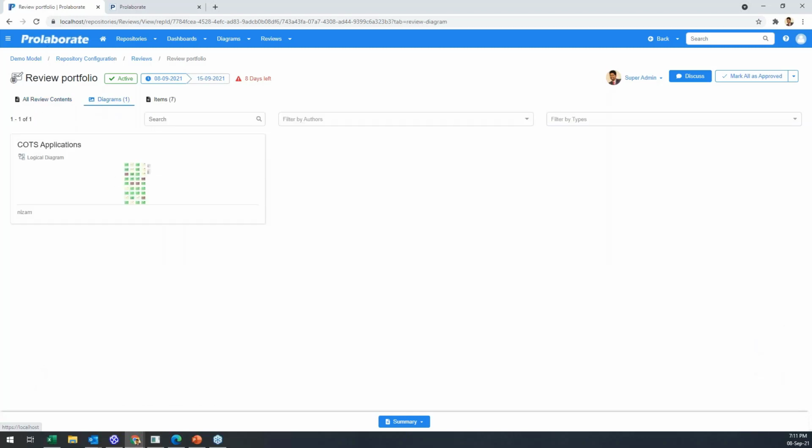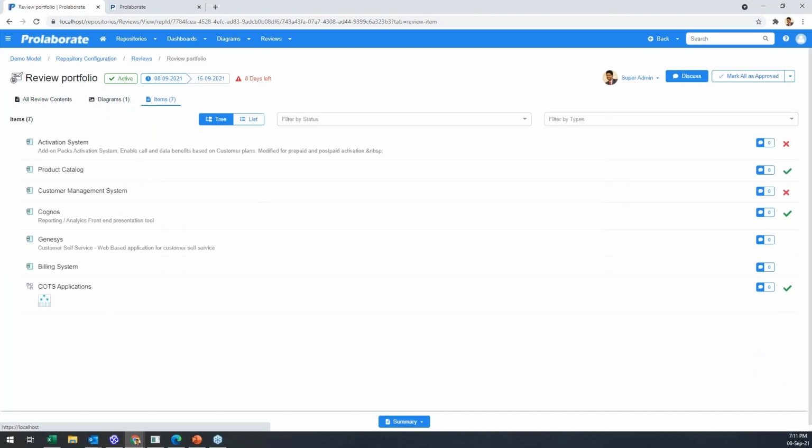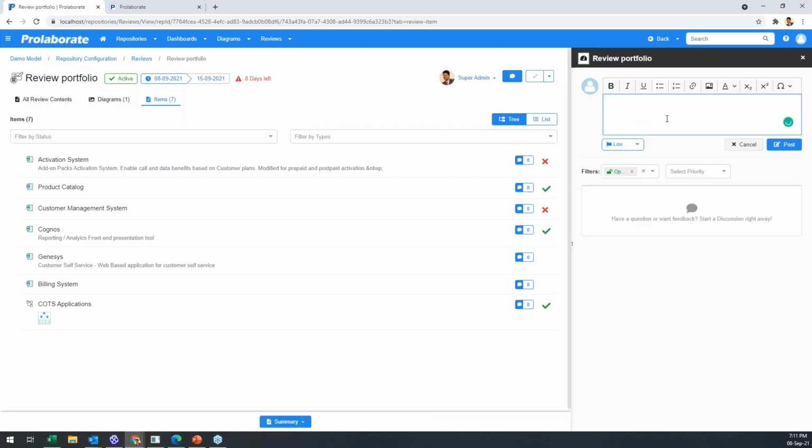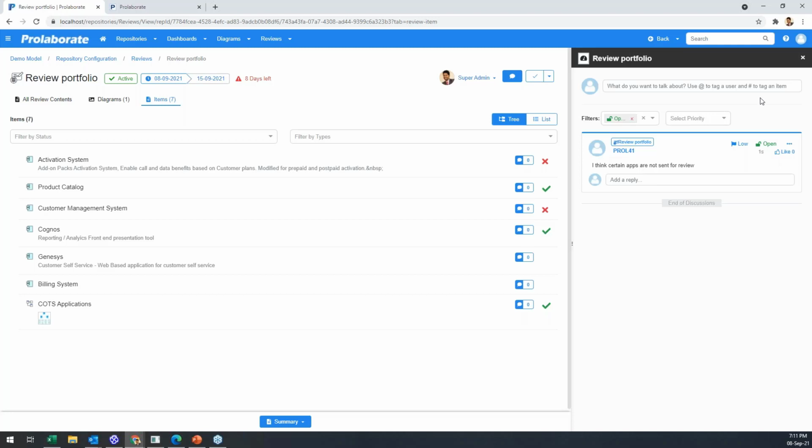So additionally, if you're diagrams driven or specific object requirements driven, there are multiple ways the information could be consumed. And as I told, for the dashboards, if I want to give feedback on a review level, I can even start a discussion. I don't have to do a workaround and start a discussion on this view. So if I see certain information is not sent for review, I could add a comment about that as well.